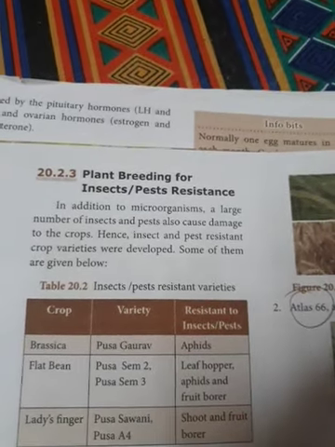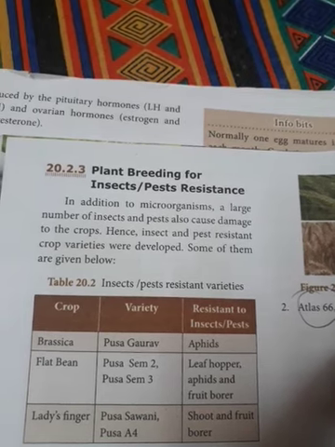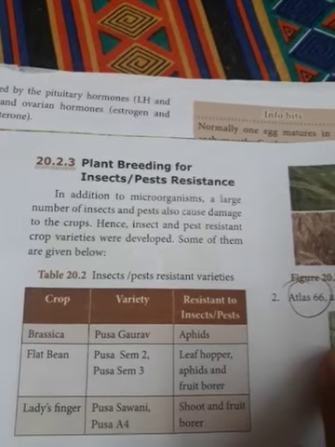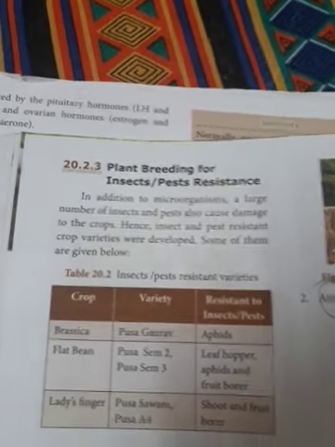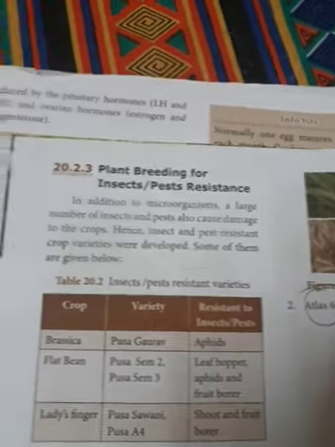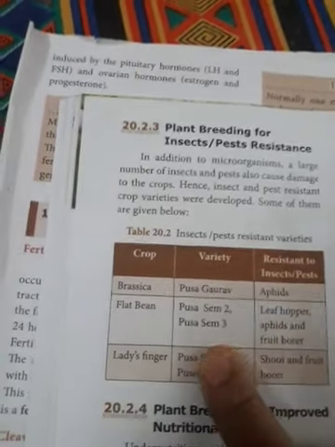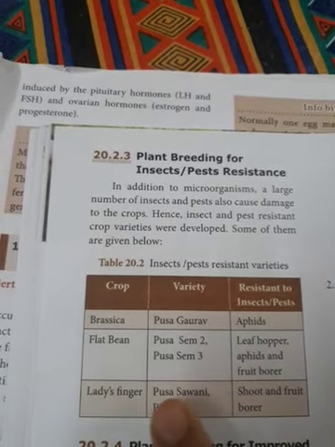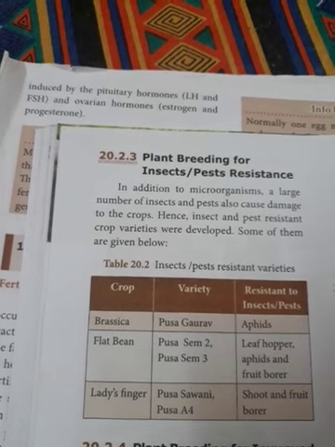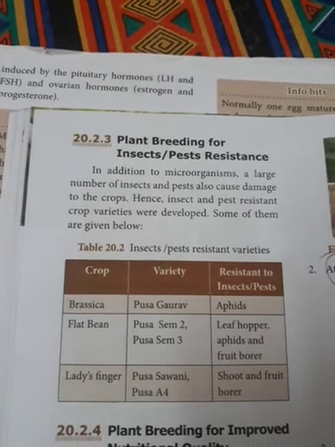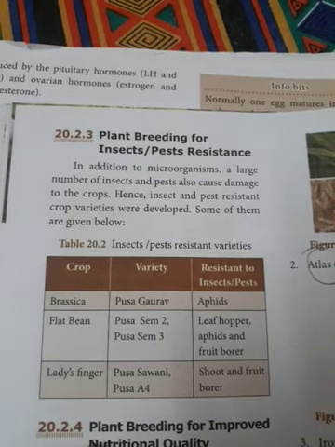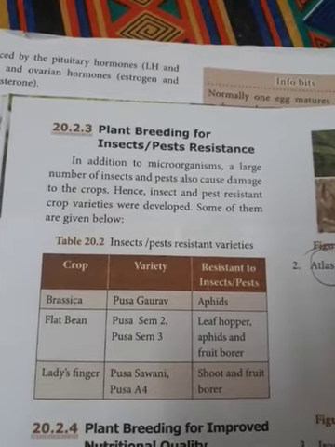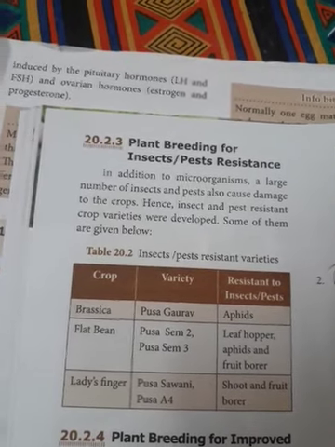In addition to microorganisms, a large number of insects and pests also cause damage to the crops. So insect and pest resistant crop varieties were developed. Here is an example to keep in your memory for one more question. Flat beans: the variety names are Pusa Sem, Pusa Sem 2, and Pusa Sem 3. They are resistant to leafhopper, aphids and fruit borer. Aphids are very small, minute insects.